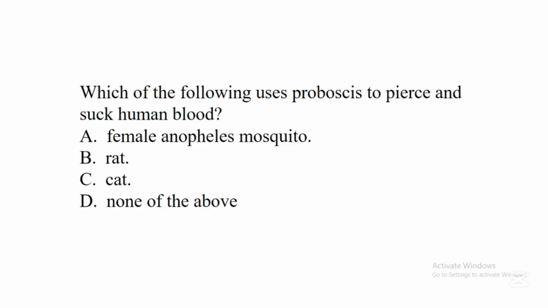The next question says, which of the following uses proboscis to pierce and suck human blood? A. Female Anopheles mosquito. B. Rats. C. Cats. D. None of the above. In this question, the correct answer is A. Female Anopheles mosquito. This mosquito has a structure known as proboscis, and it uses this proboscis to pierce into the skin to suck human blood. It's an adaptive feature for obtaining nutrients from the blood of human beings.